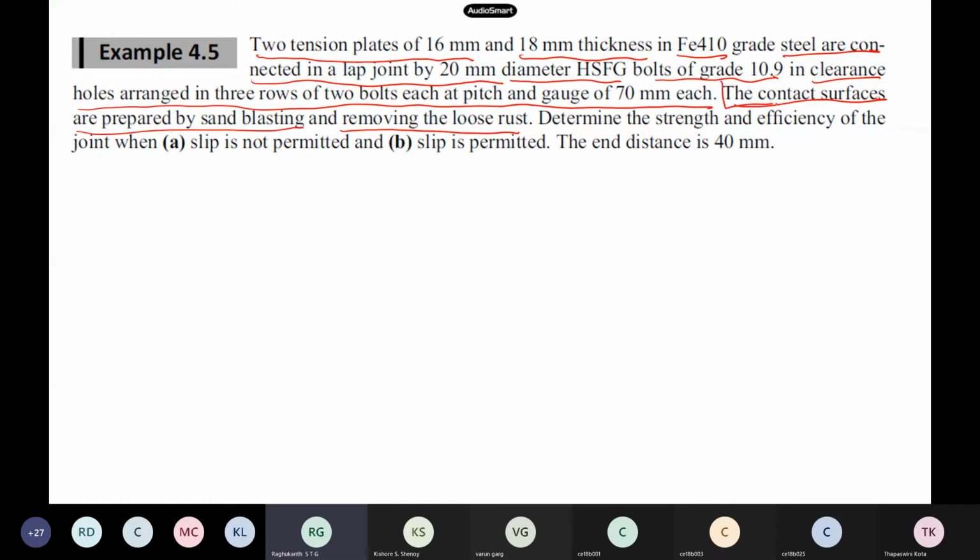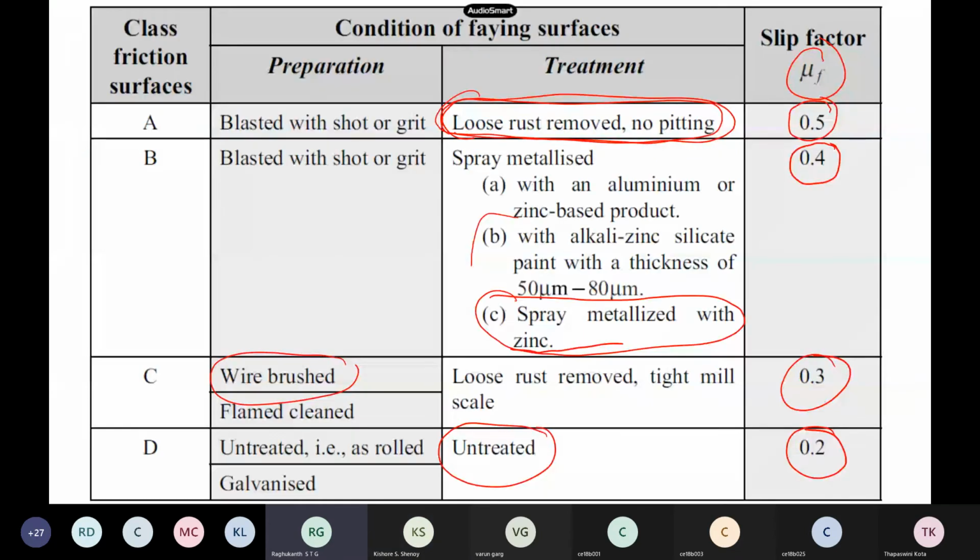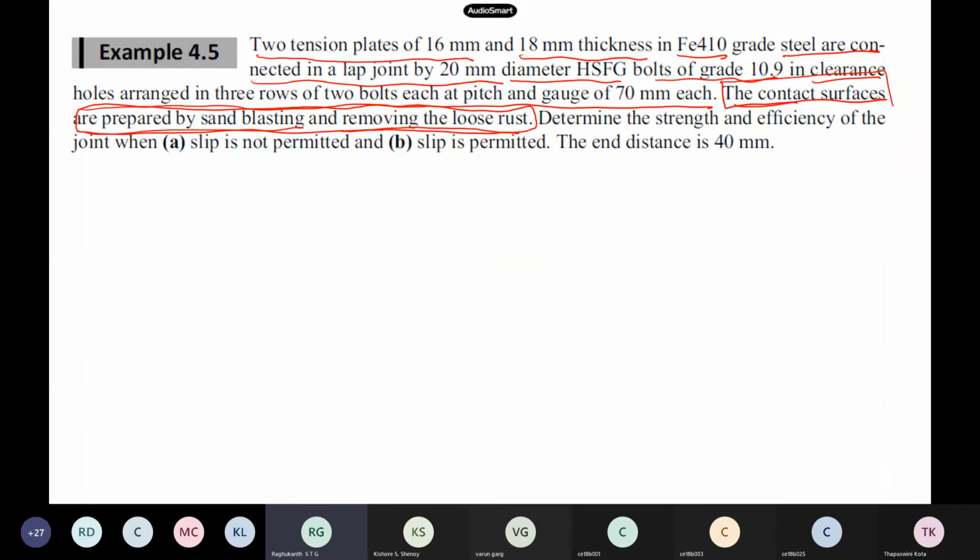What is the frictional value? You can see in this table, loose rust removed, no pitting, you can take 0.5, but if you want to be conservative, you can reduce it. Now determine the strength and efficiency of the joint. They have asked other things too, but we will not go into all the details. I will just show you how to calculate.